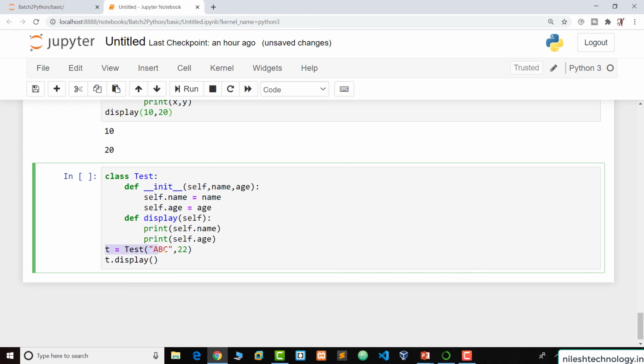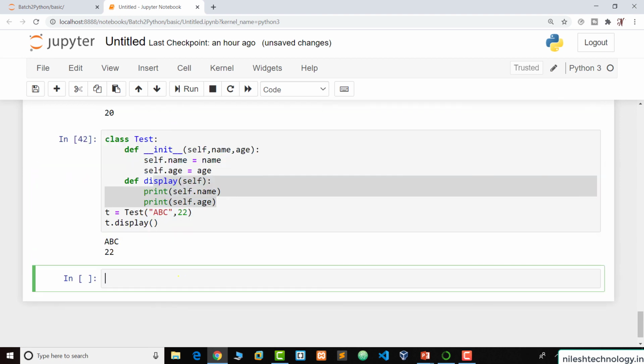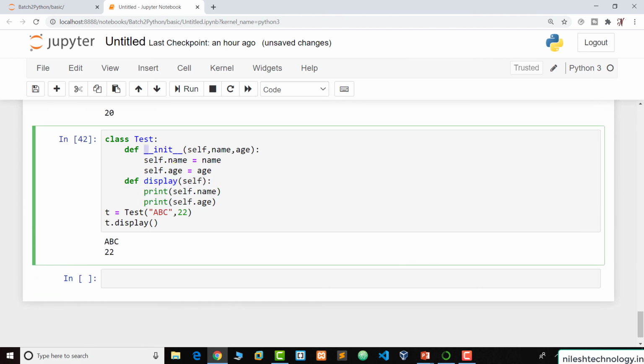When we create the object of this class, the constructor is called automatically and passes these two parameters, name and age, and assigns these values to the class variables and displays them in the display function. So run, this is the output. By default these variables are public, meaning we can access this variable anywhere, even outside this class.